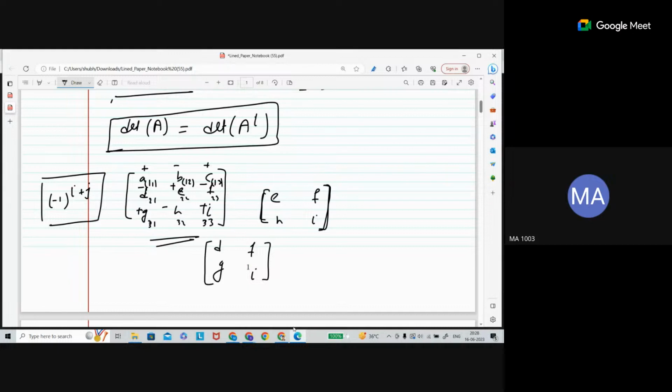Now if you want to find the determinant of any order, suppose this is n cross n. Suppose this is 3 cross 3, but your matrix is of order n cross n. Take a row, take the cofactors, and expand with the entries of the first row or second row, any row. Take any row, take the cofactor with respect to that and expand the matrix to find the determinant. This is the process to find the determinant of any order.